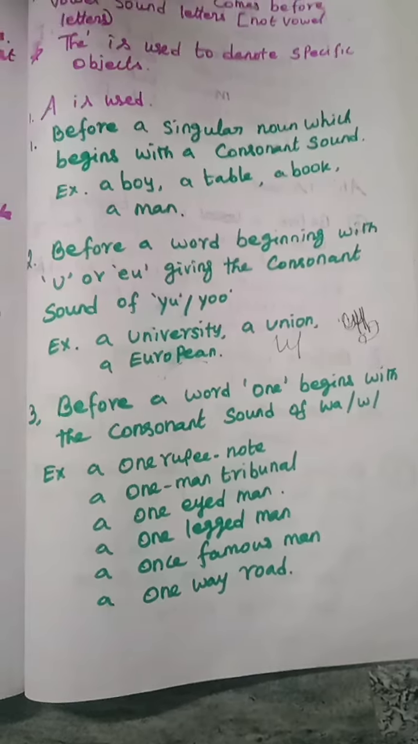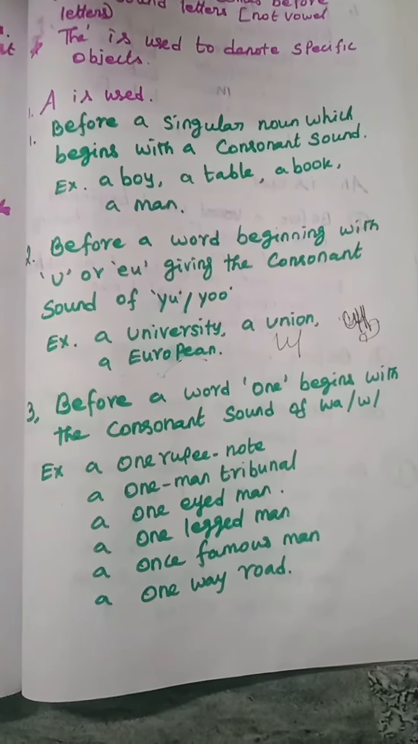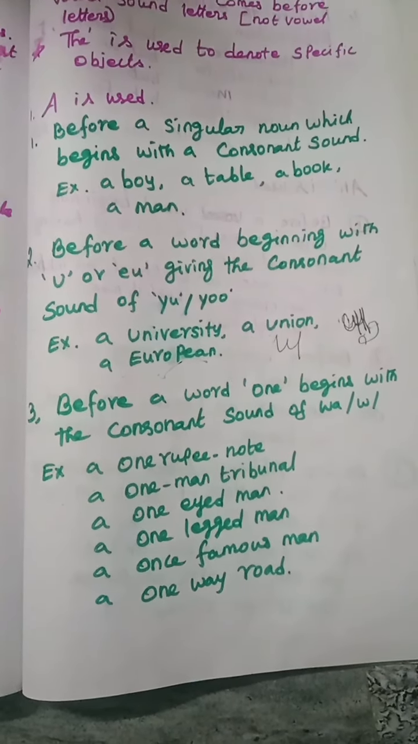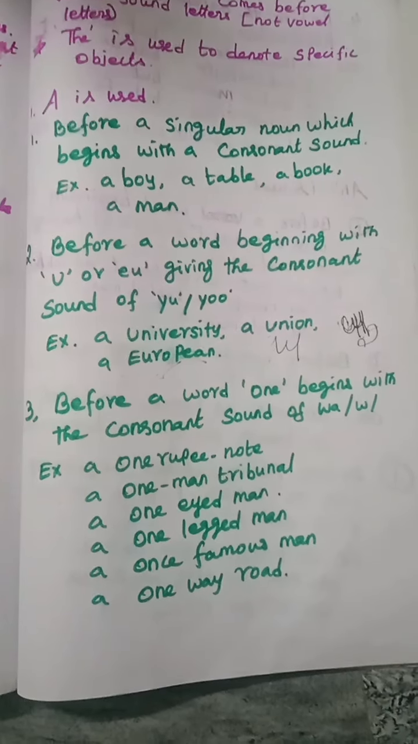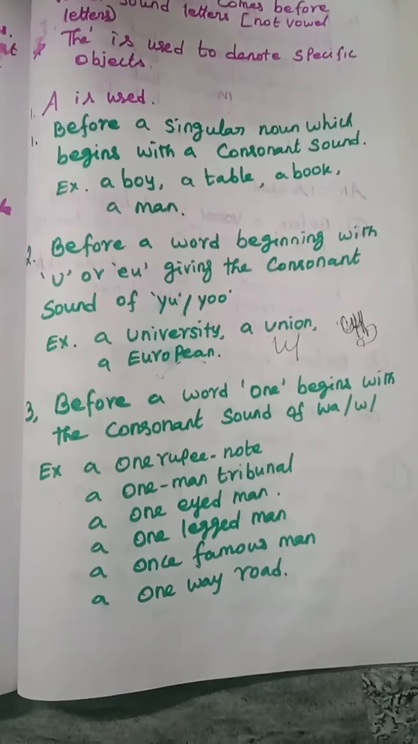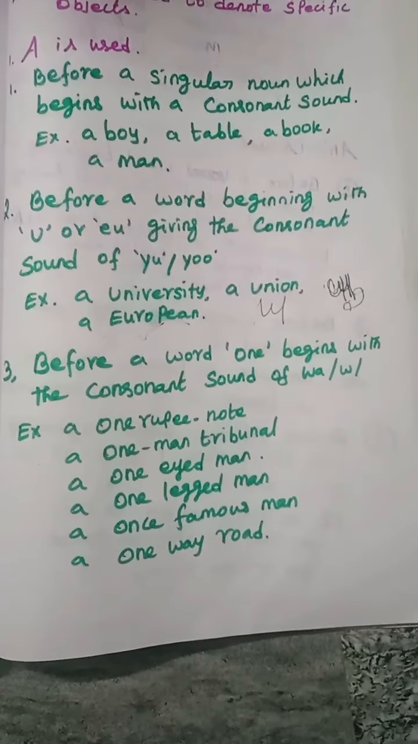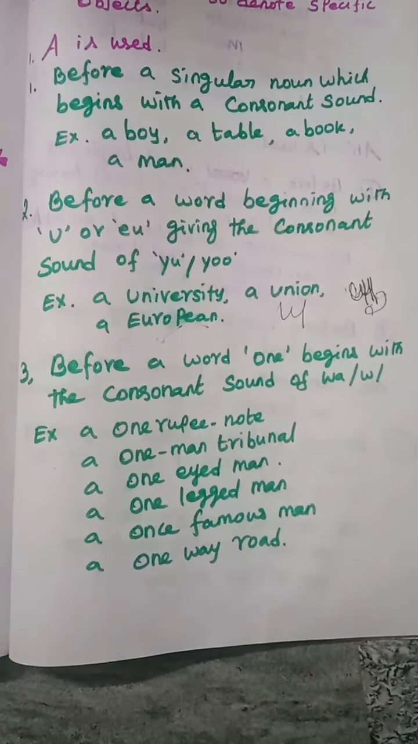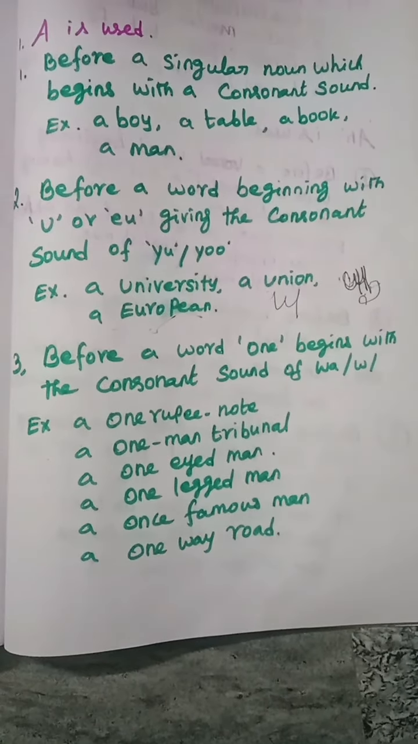Before a word, one begins with the consonant sound of W. O, the one. O is a vowel letter, but the sound is a consonant sound, so we use A. A one rupee note, a one man tribunal, a one eyed man, a one legged man, a once famous man, a one way road.